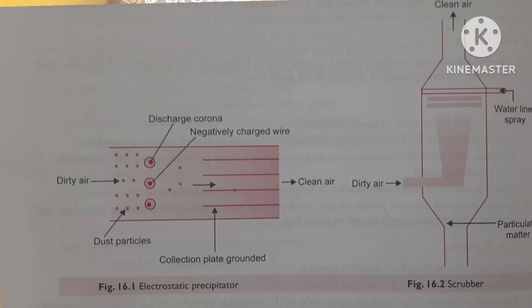You can see in the diagram that on one side the polluted air is inserted, the particles and the gaseous form both might be there. The particles, because of the electric current provided to the electrodes, get a negative charge, and as the air moves further to the other side, the particles get collected on the plates which are grounded there, and clean air from the other side is obtained. So very good method. But is there any limitation of this method?